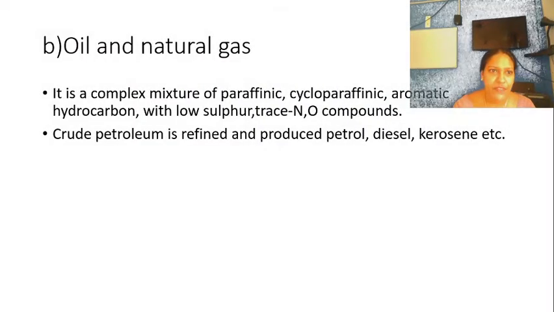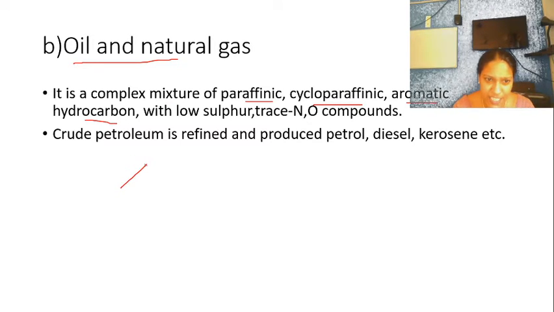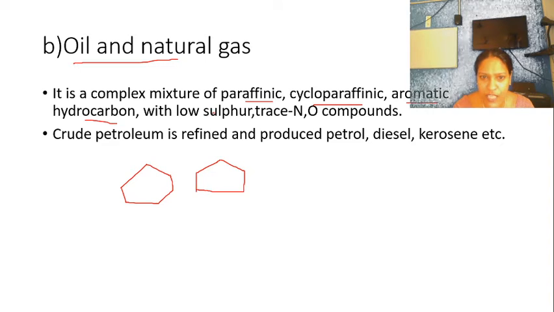The next conventional source we are going to talk about is oil and natural gas. Hope all of you know what oil is. It is a fatty acid, right? It consists of paraffinic, cycloparaffinic and aromatic compounds. Aromatic means a ring will be there, like this. Hexane rings or pentane rings are available in these compounds. These are aromatic compounds with very low sulfur and trace amounts of nitrogen and oxygen.